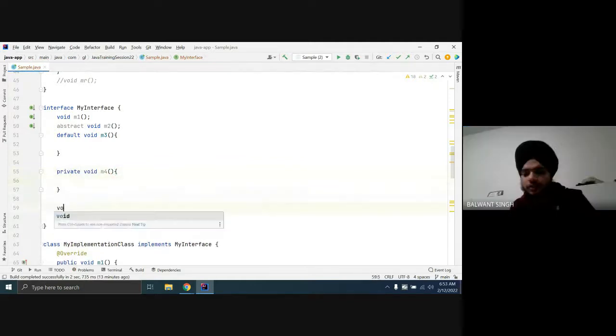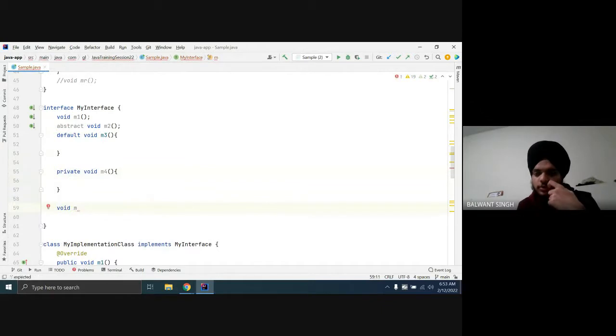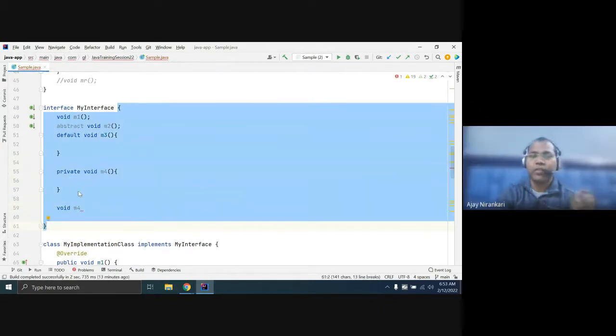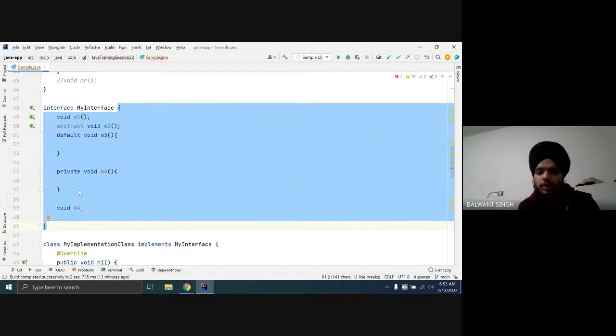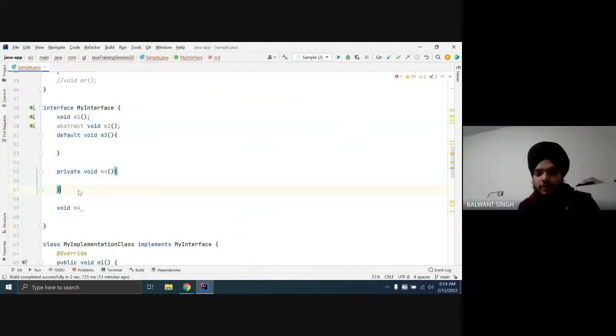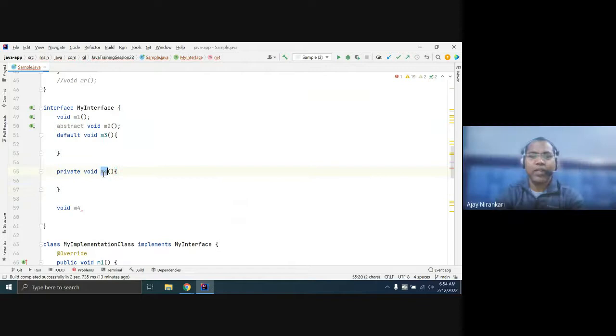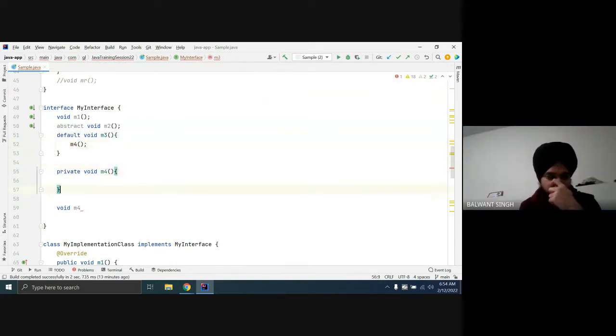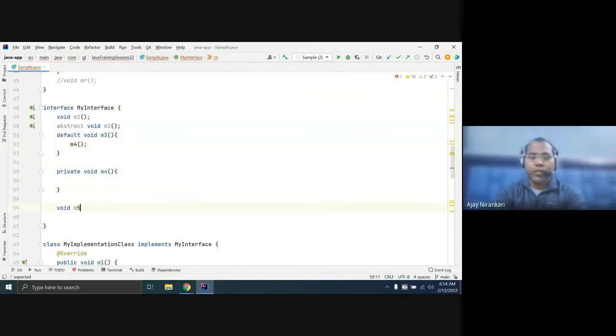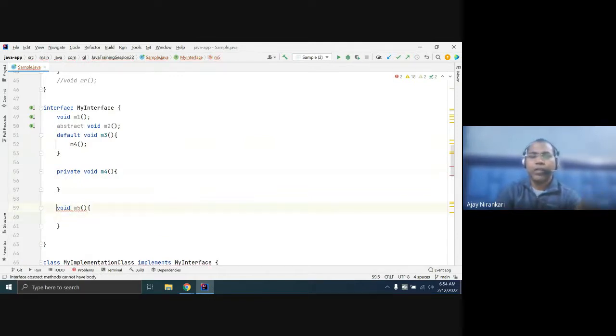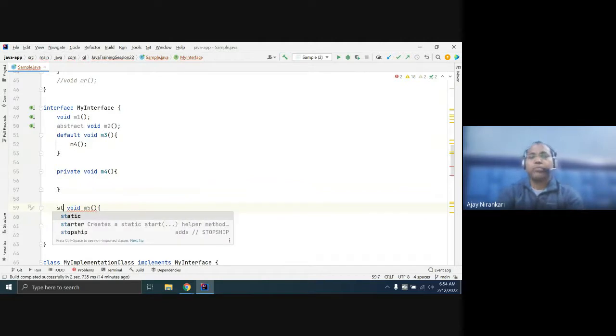If this definition is private, how can we use it? Only inside this class, yes, only inside you can use it. We can't create the object of my interface, but here from m3 you can invoke m4 when you need it. Okay. Here we have one more option: you can also declare a variable with a definition that can be static.